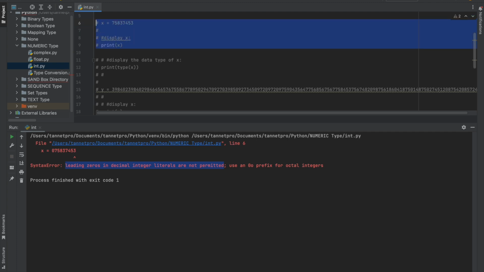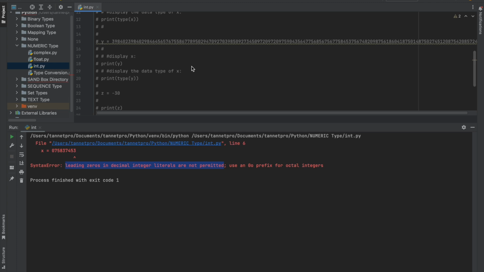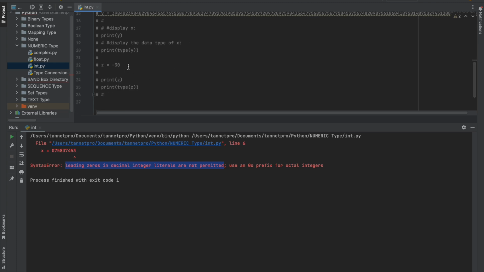Another thing I told you is that it can be positive and negative. That I'm going to show you. Let me show you over here. Just remember one thing: sometimes I'm commenting out and again enabling that. How I'm doing that is by pressing Command / on Mac OS, or in Windows you have to press Control /.